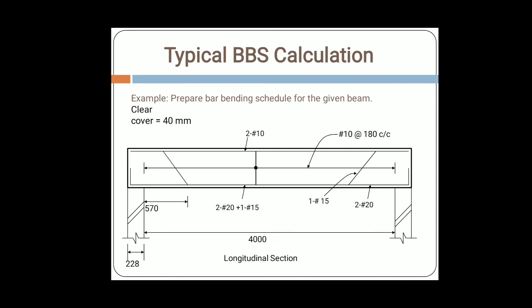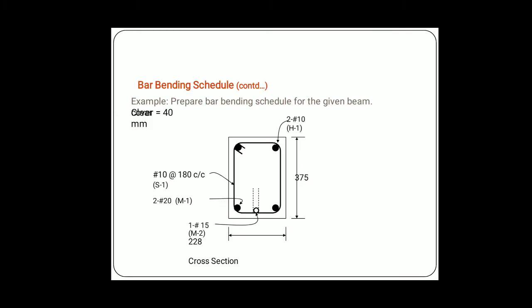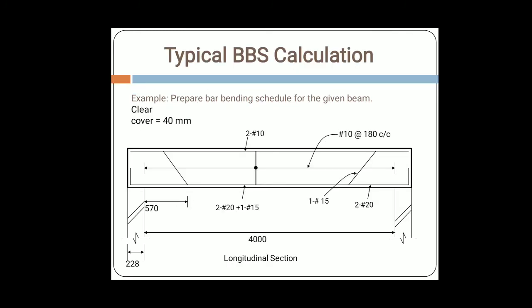Next, this is one of the typical problems. Prepare a bar bending schedule of the given beam with a clear cover of 40 mm. Here in this diagram, this is the main steel, the bottom steel, which is straight with straight ends on both sides. This is 2 phi at plus 1 into 15. Then this is the longitudinal section. Before we carry out the rate analysis, we must know how to read the total beam bar shape.